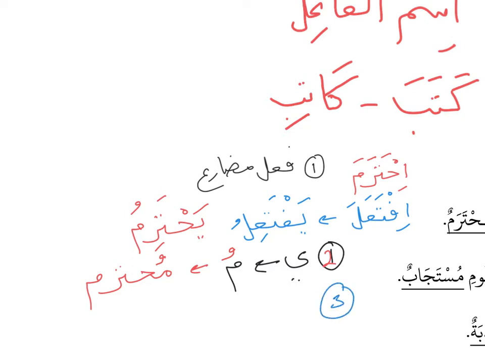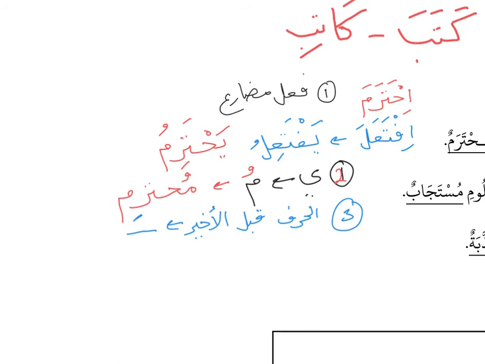In step number 3, you have to make sure about the second last letter. The last letter is mim. What is the second last? The letter before mim is the letter ra. So you need to make sure that this letter is with a fathah. How do I write this? The second last: al-harfu qabla al-akhir, the letter before the last letter. You must make sure it is having a fathah.